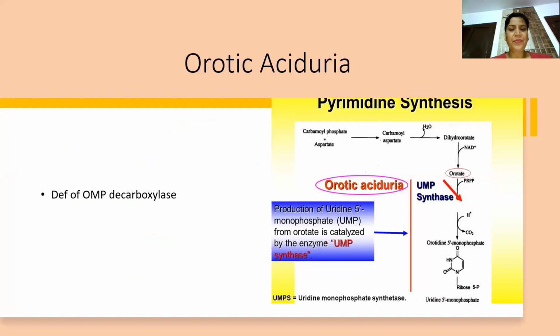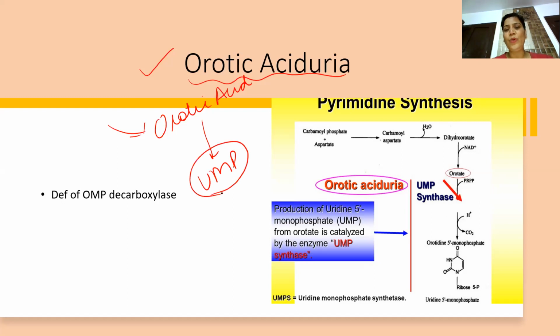Then we come over to orotic aciduria. Orotic aciduria means excretion of orotic acid in urine. What is this orotic acid? This is produced as an intermediate when pyrimidines are being produced. Orotic acid is required for the synthesis of the first pyrimidine, which is UMP.